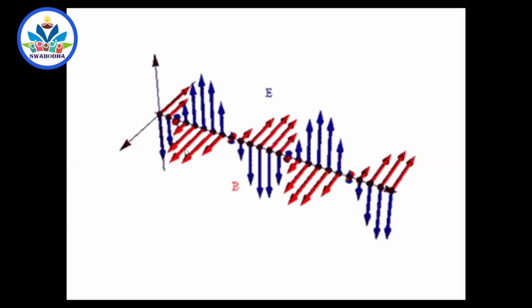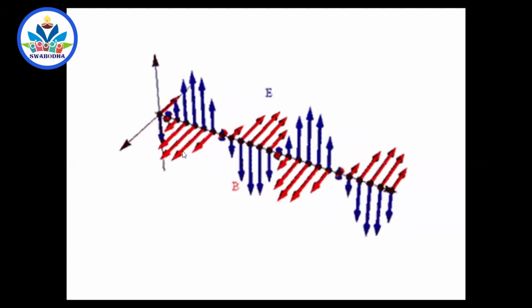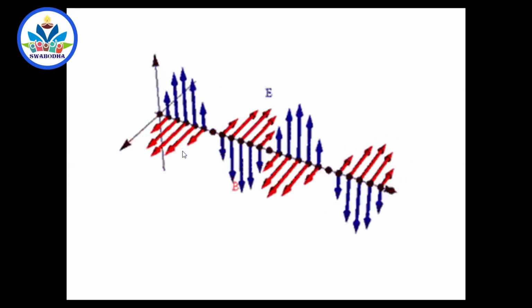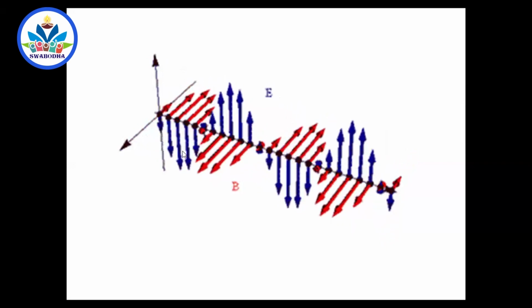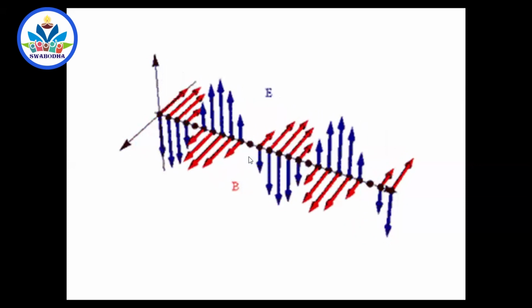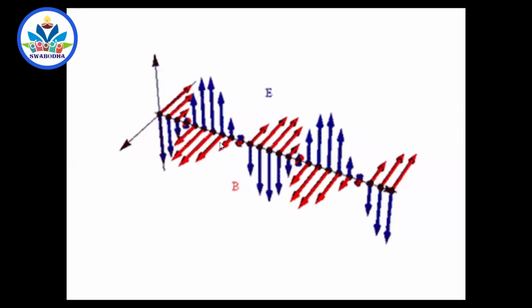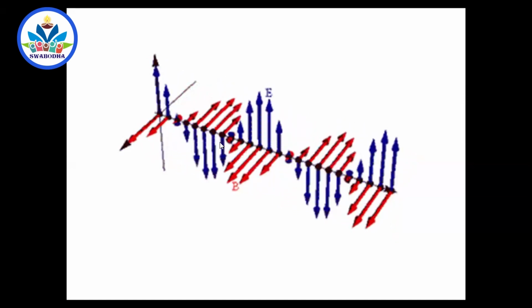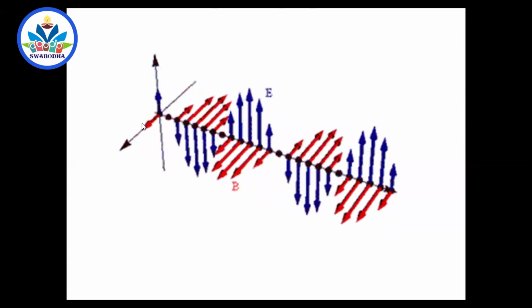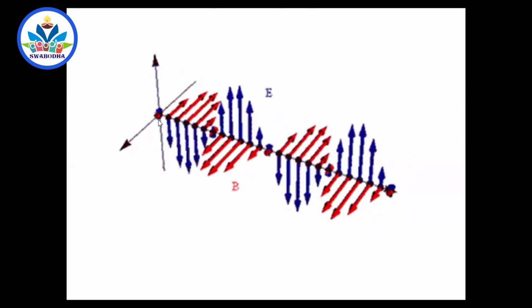So light is a beautiful combination of electric and magnetic fields, continuously changing with time. At no point can you have electric and magnetic fields taking rest. They are continuously changing with time. But one thing is, electric and magnetic fields are very good friends. Wherever the electric field is very strong, the magnetic field is very strong. Wherever the electric field goes to 0, the magnetic field also goes to 0. So in the path of light, don't be under the impression that this is the only pair of electric and magnetic fields that it has got.